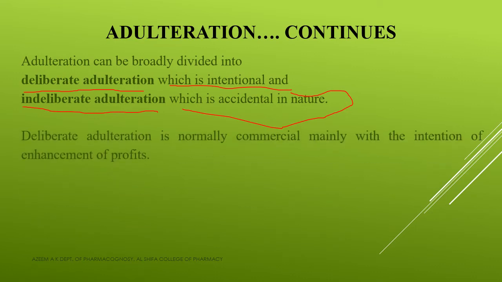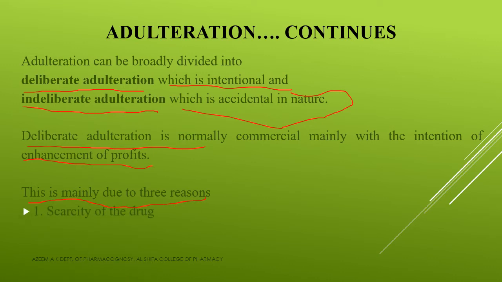Clear? So deliberate adulteration is normally commercial in nature and the main intention of deliberate adulteration is enhancement of profit. Deliberate adulteration is done with the intention of getting more profit. Okay, so deliberate adulteration is normally commercial in nature and the main purpose is enhancement of profit. Clear? Why is this deliberate adulteration done? It may be due to three reasons.